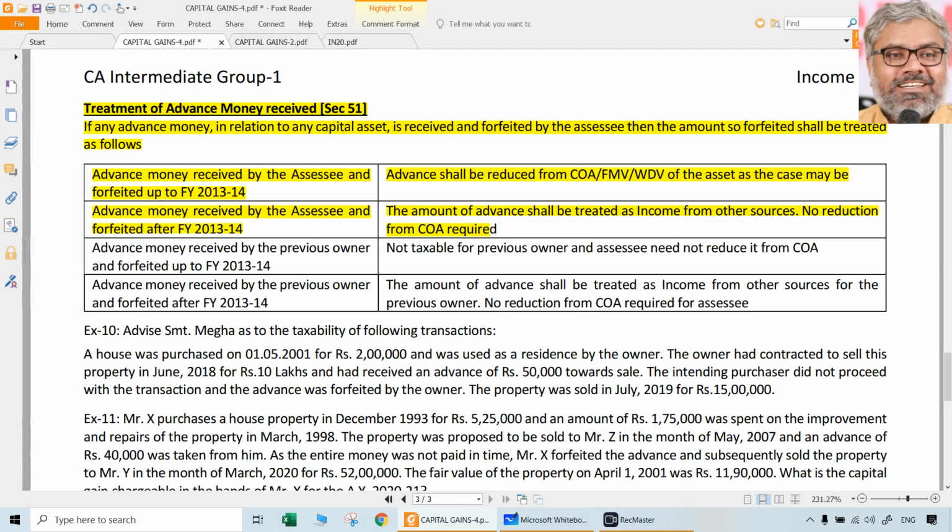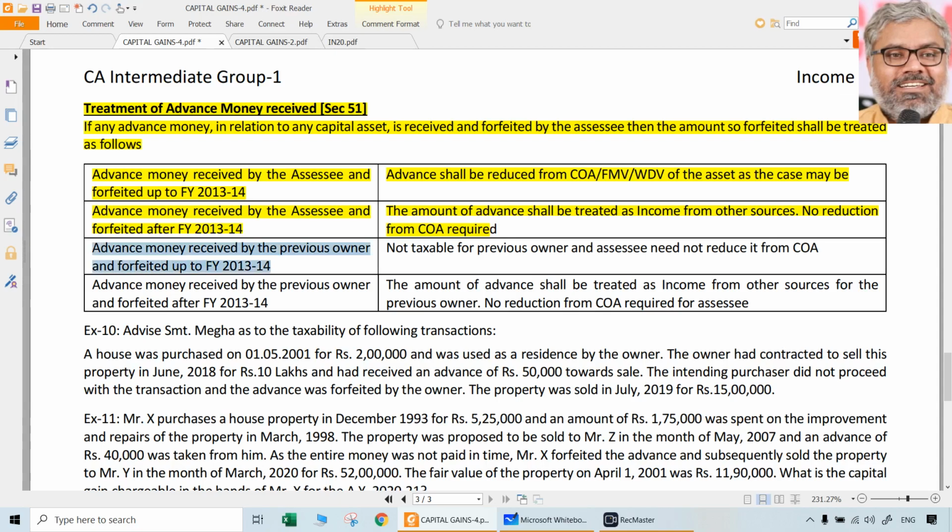Advance money is income. It should be taxable. Why wait till the SSE sells that asset and then reduce it from the cost of acquisition of the asset while calculating capital gains? That was unnecessary, which was the treatment earlier. That has been rectified, and now any advance money received and forfeited on or after 1/4/2014 will have to be treated as income from other sources. No need to reduce from cost of acquisition at all.